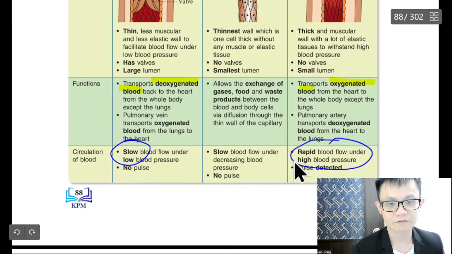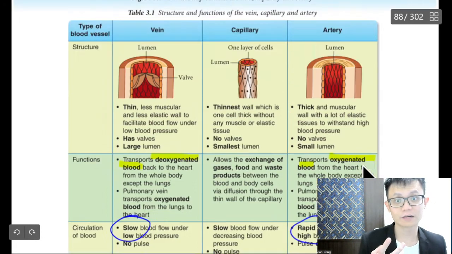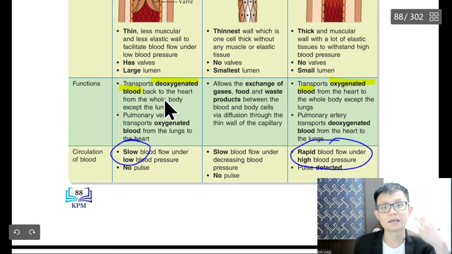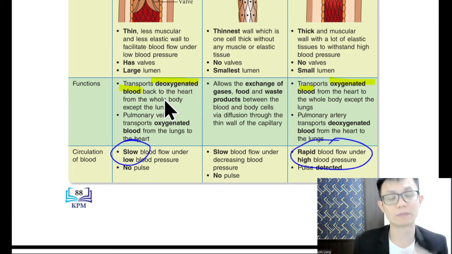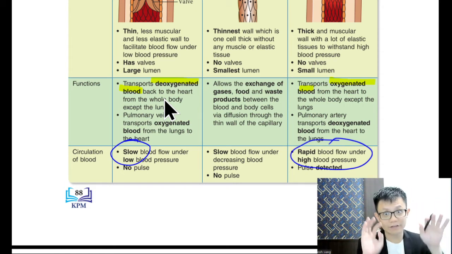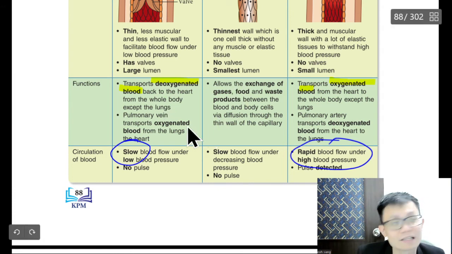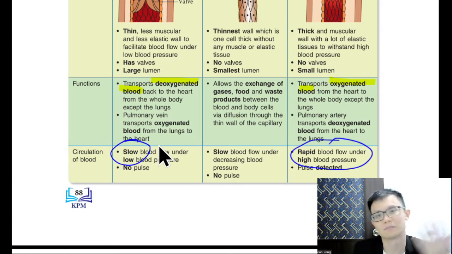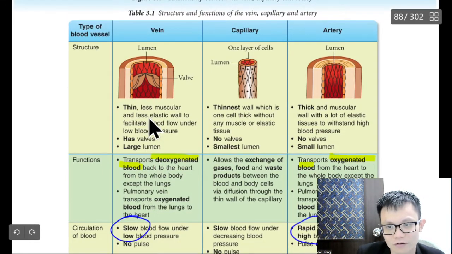Okay, so yeah, for the high pressure one, we call it artery, it carries oxygenated blood. So if oxygenated, then it is more red. The slow one carries deoxygenated blood, means no oxygen one. So it slowly brings it to your lung to reprocess it. One is fast, one is slow. Both are very important. That's why sometimes in a movie drama, slow means black color, fast means red color. But if the blood is still black color, it means the person doesn't know how to make a movie.